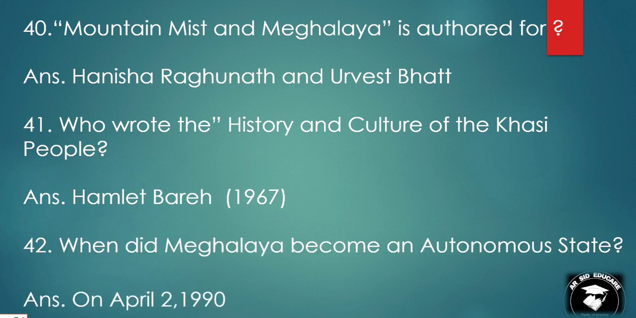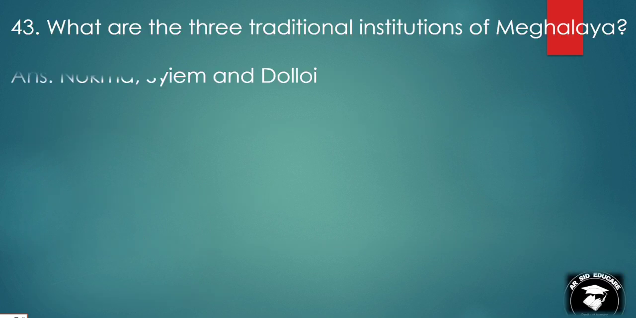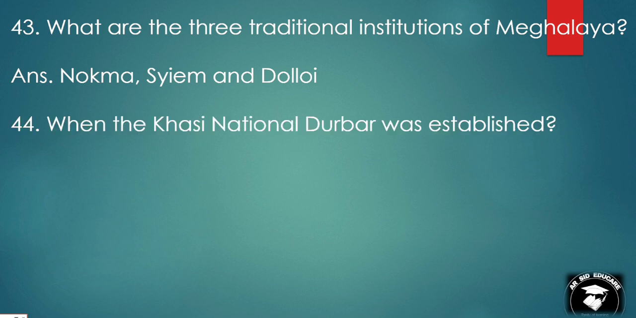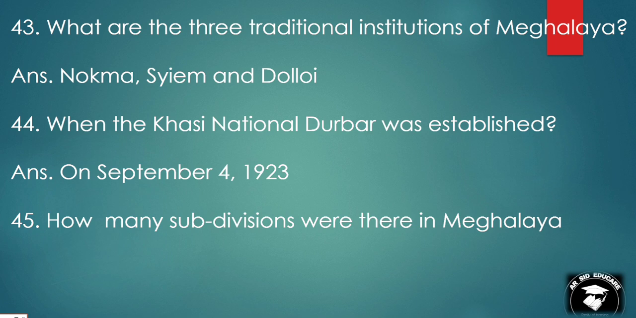When did Meghalaya become an autonomous state? On April 2nd, 1990. What are the three traditional institutions of Meghalaya? Nokma, Siem and Doloi. When was the Khasi National Durbar established? On September 4, 1923. How many subdivisions were there in Meghalaya initially? 3.